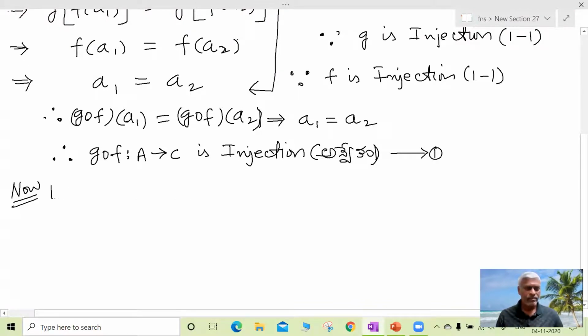Now let c belong to C, an element c belongs to C.